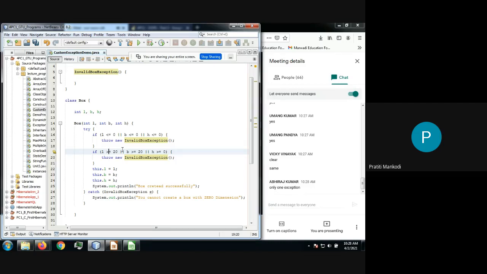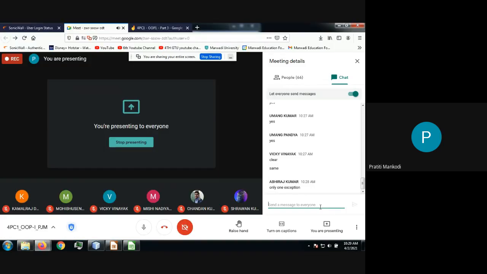Let me give you one example. Say suppose I'm writing the date like 31st 11 2021. Is it a valid date or not? I'm writing it, is it a valid date or not?